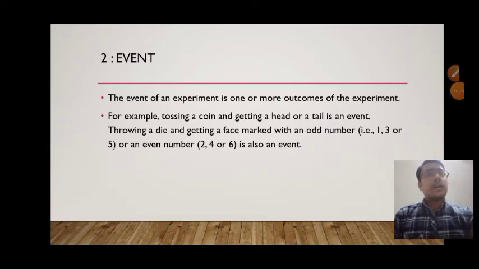Second is the event. An event of an experiment is one or more outcomes of the experiment. For example, tossing a coin, we will get head and tail, and if we throw a dice, we will get six faces, or we say we have to get odd numbers, that will be 1, 3 and 5, and if we want to get an even number, that will be 2, 4, 6. It is all an event.